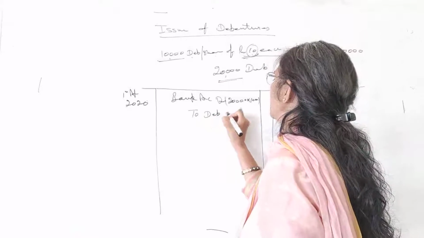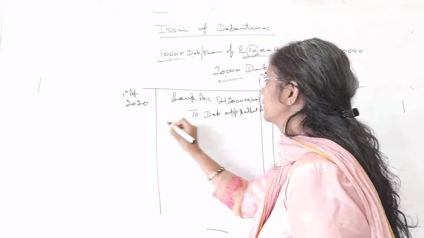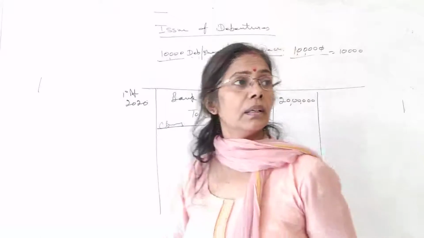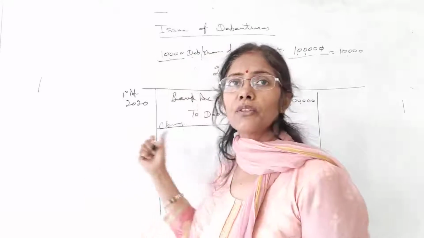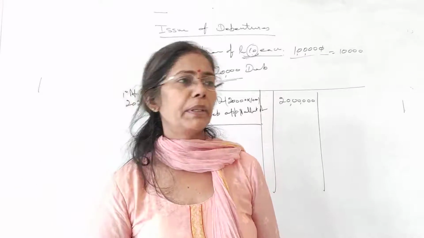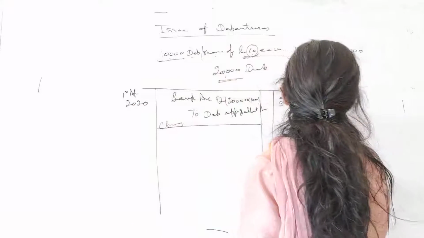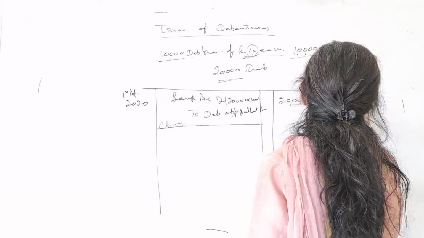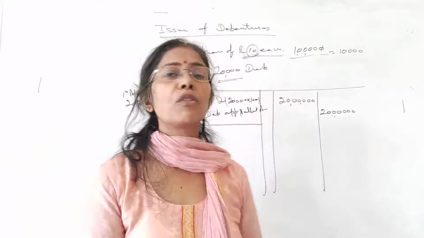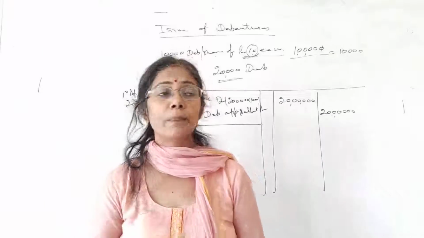To debenture application and allotment. Narration, of course, we write: being amount received on debenture application. The same amount we mention here. This application and allotment we have to mention, that's very important,